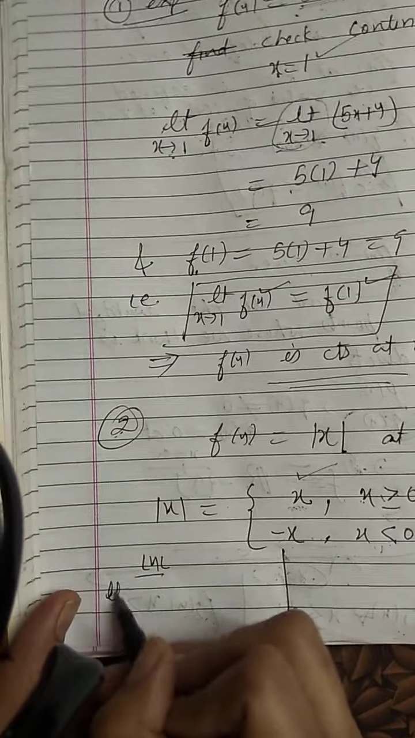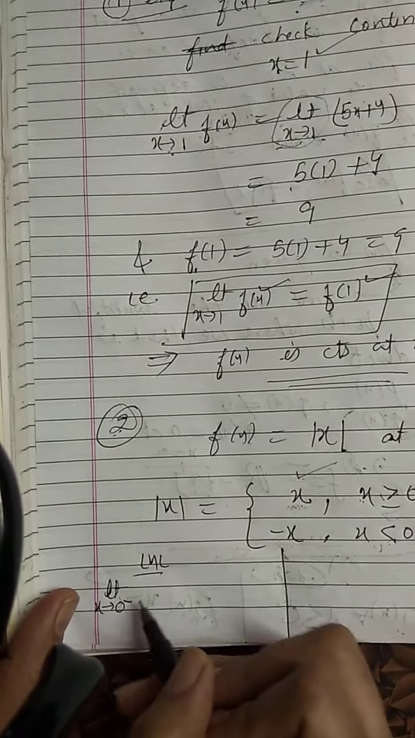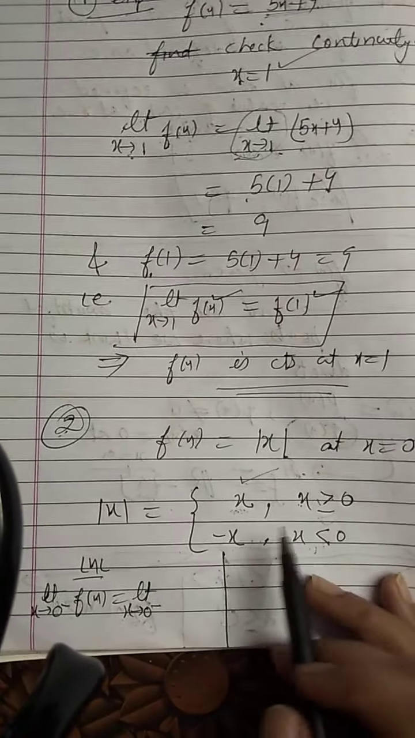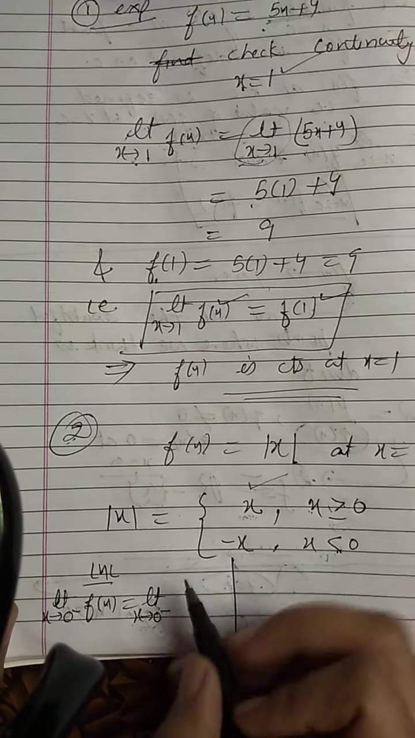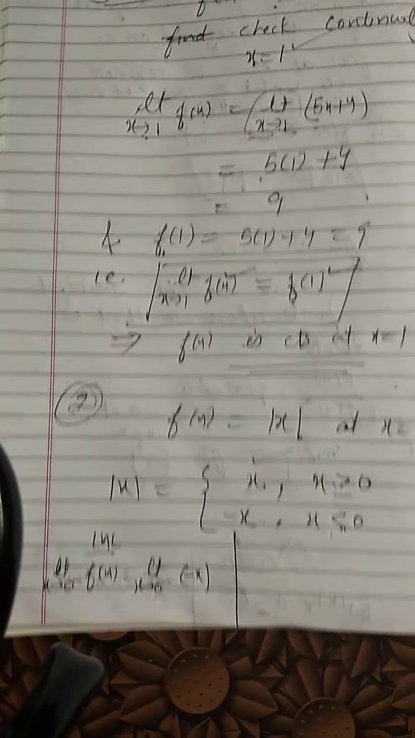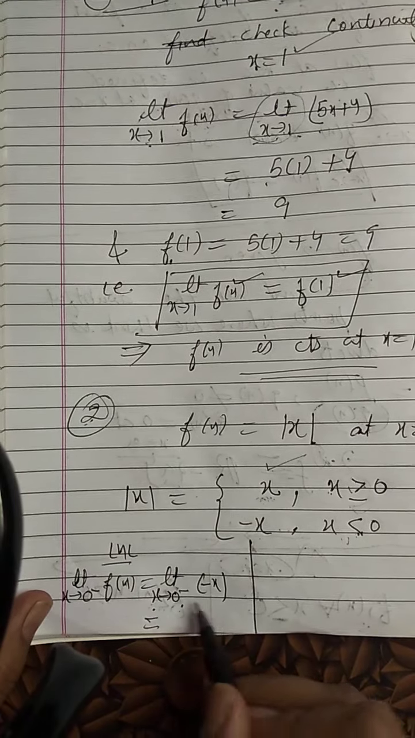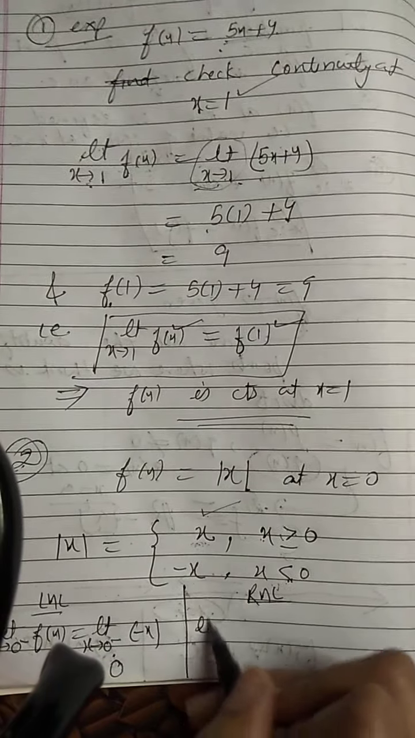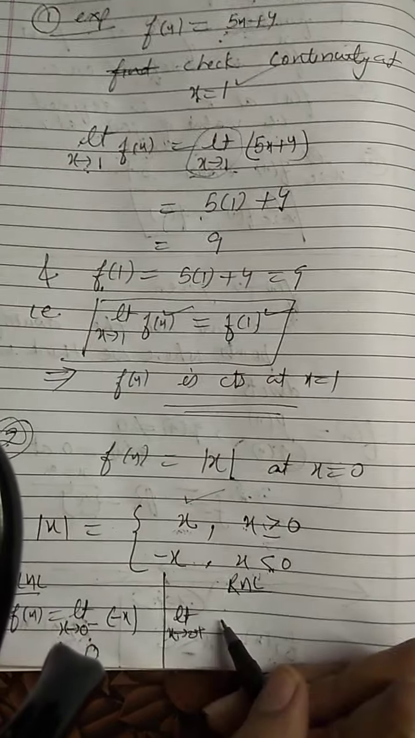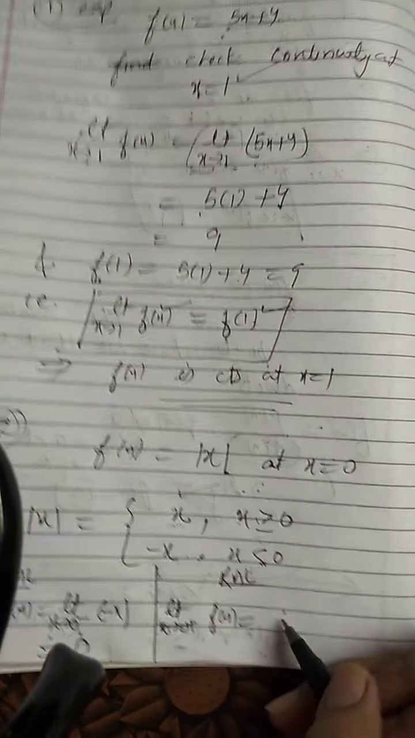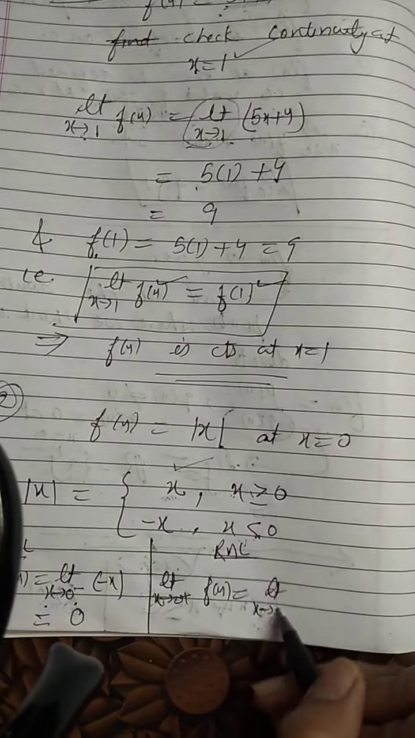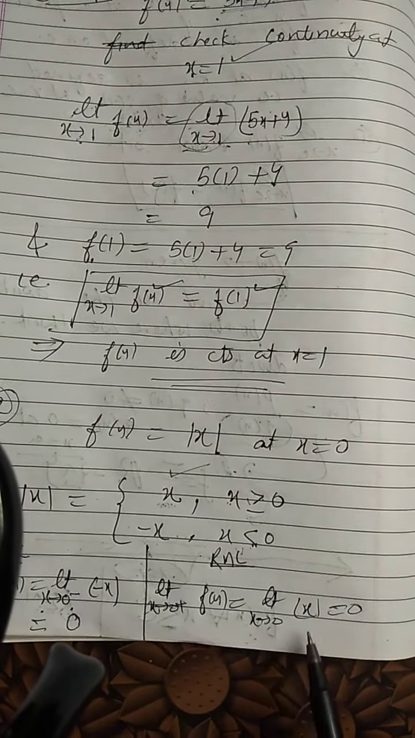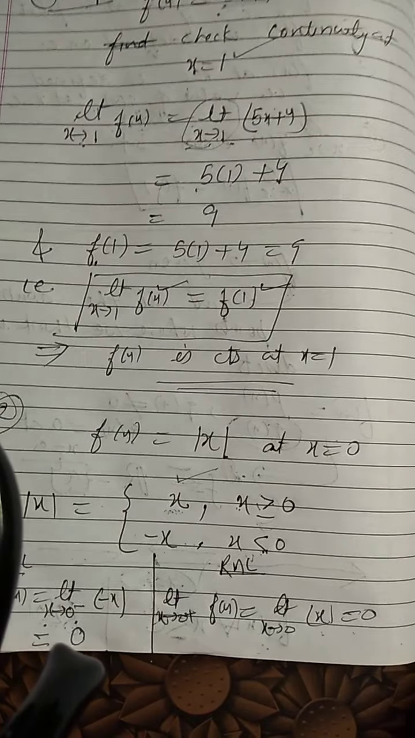What will be LHL here? It will be limit x approaches to 0 from left f of x. Which is the function for the left hand limit? Minus x. So here I will just write down minus x. Now x is approaching to 0, so minus 0, it is 0 only, right? RHL: now when I find limit x approaches to 0 from right, plus sign, f of x, here we will get limit x approaches to 0 of x, so this will also be equal to 0. Now left hand limit, right hand limit, both are coming the same, okay?